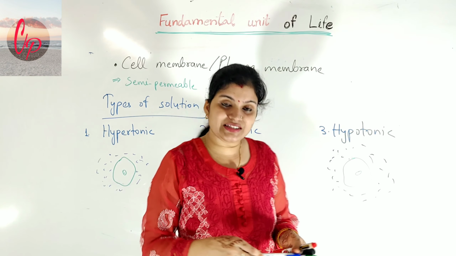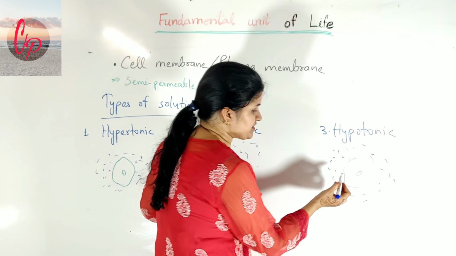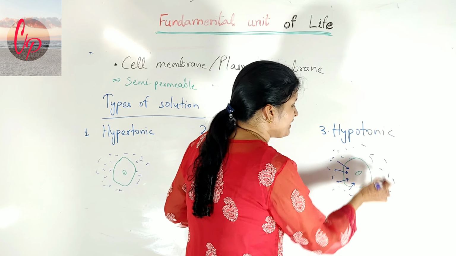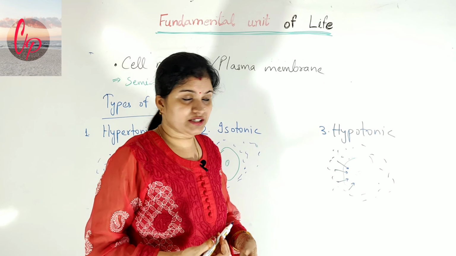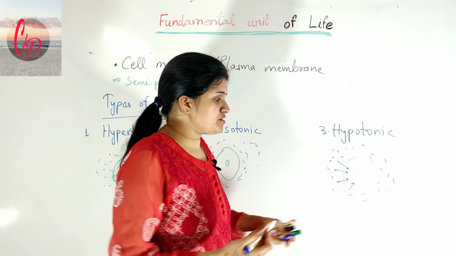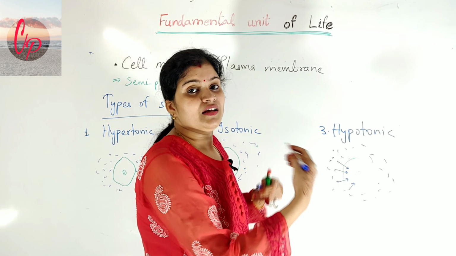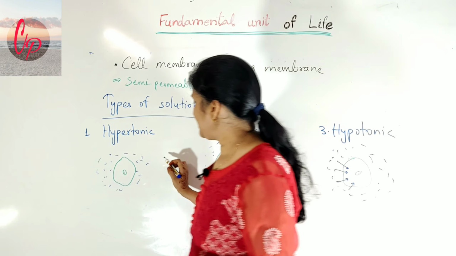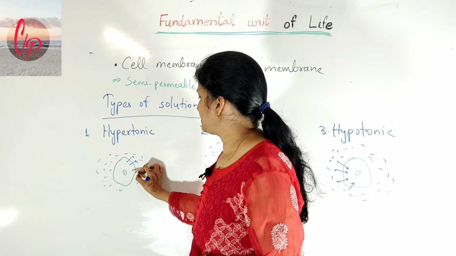So what will happen? Water will tend to get inside, because this solution has more concentration of water, and water moves from higher concentration to lower concentration, so it will move inside the cell. While in the case of a hypertonic solution, water will tend to come out of the cell.